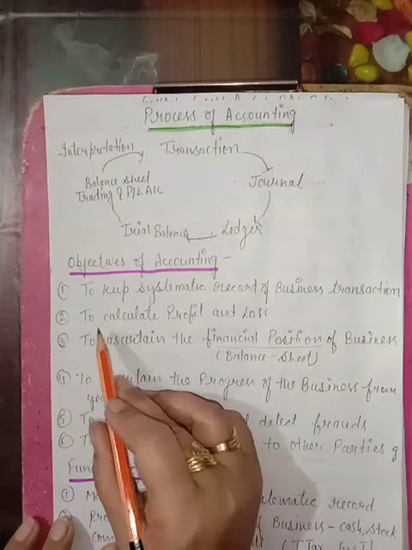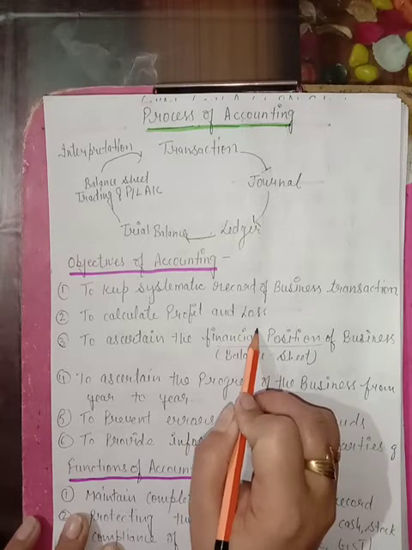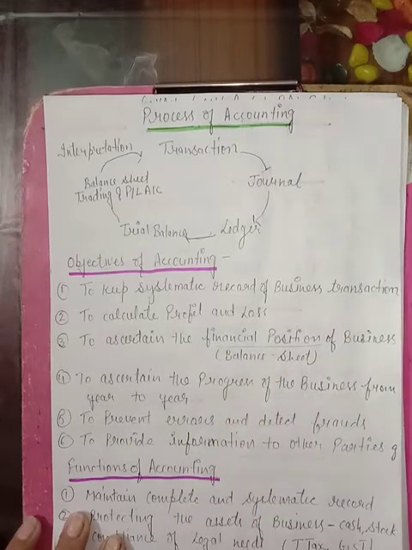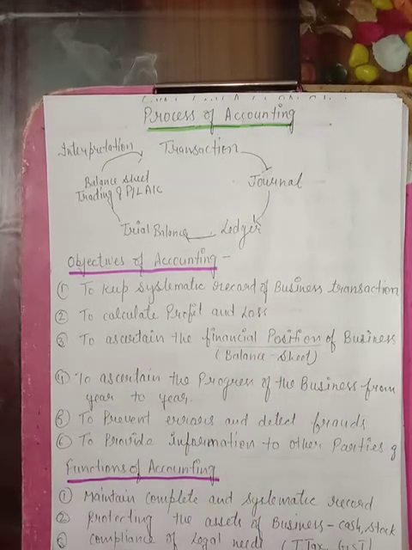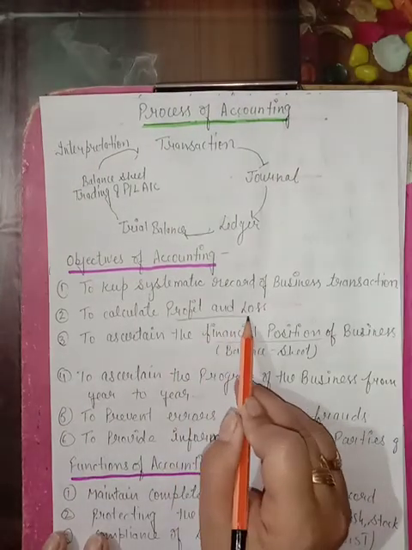The next is to calculate profit and loss. You know, students, a businessman's only target is to earn profit. How can he come to know that his business is earning profit or loss? By preparing accounts. As I said earlier, it is not easy for a businessman to memorize all the transactions, so he prepares the books of accounts to find out the exact profit and loss figure, right?